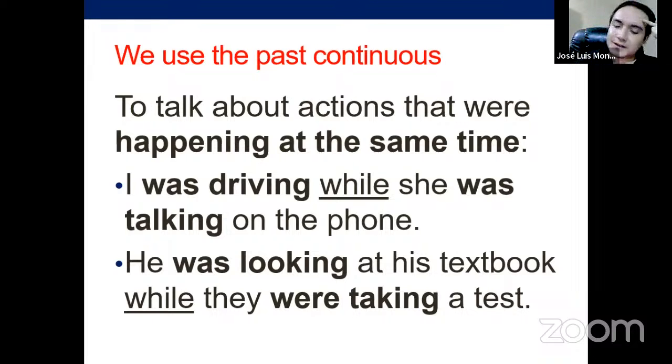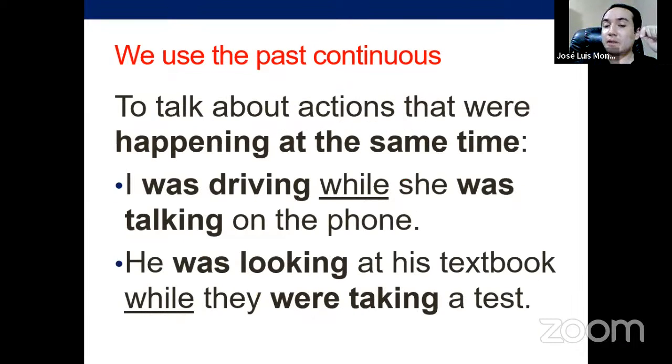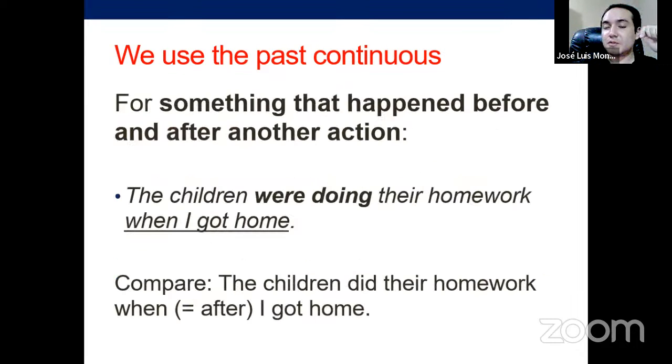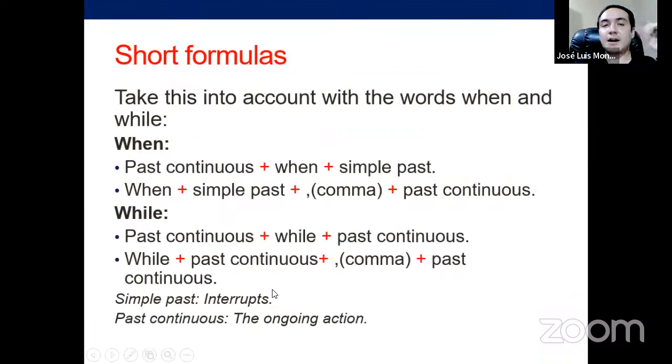So again, if we analyze this, with the simple past and while plus past continuous, after the past continuous in both cases, this is the context and something happened afterwards, in the middle, in between that action. Here, we're just talking about two actions happening at the same time, in this case, in the past, right? This happening over here. And that's it, all right? Now, the formulas, of course, are very simple.